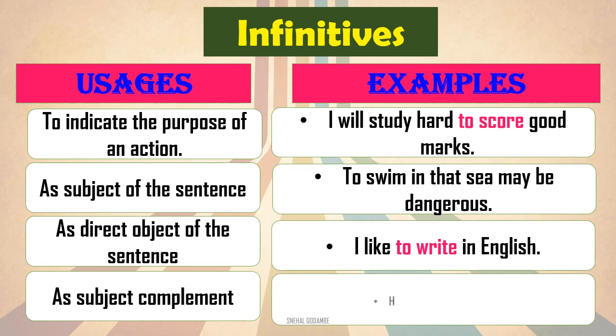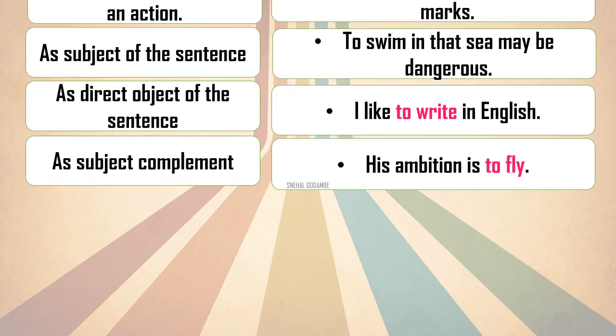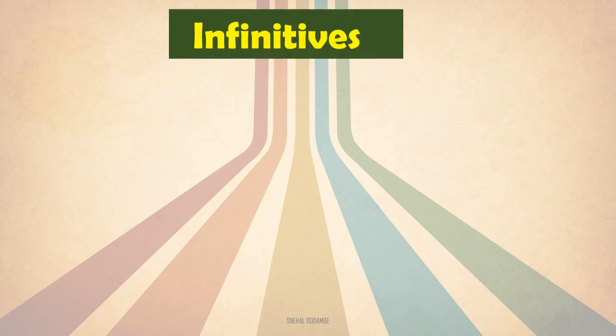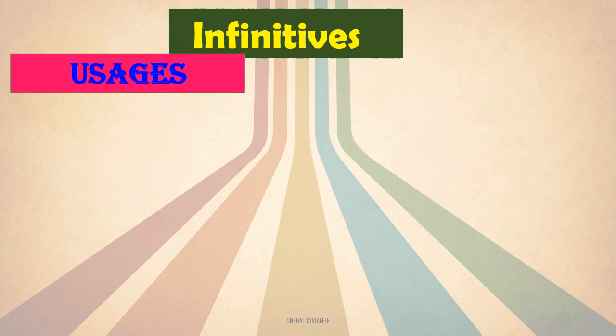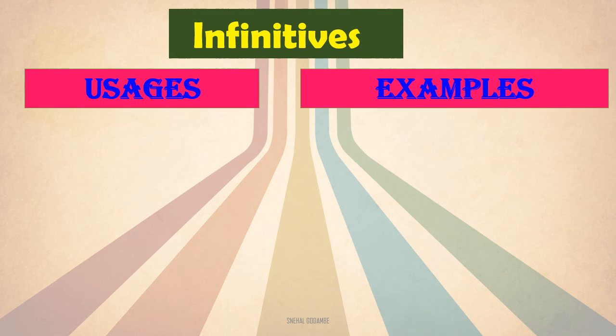How's that? Let's see the sentence. His ambition is to fly. Now here it is complementing the subject. Okay, what is his ambition? His ambition is to fly. Okay, so here it is used as the subject complement in this sentence. For the more usages of infinitives, with the examples we will see them.